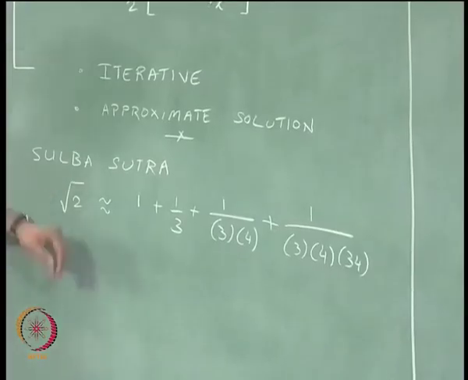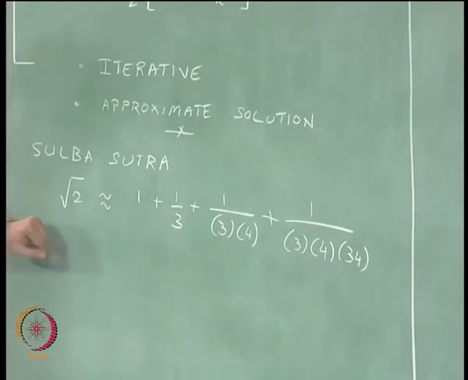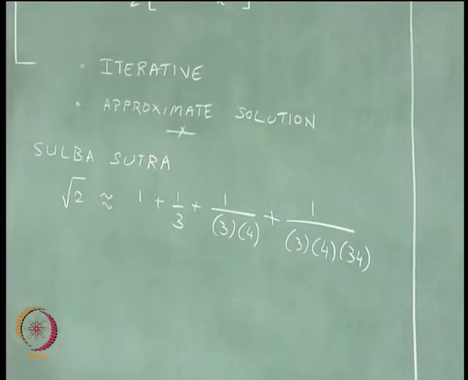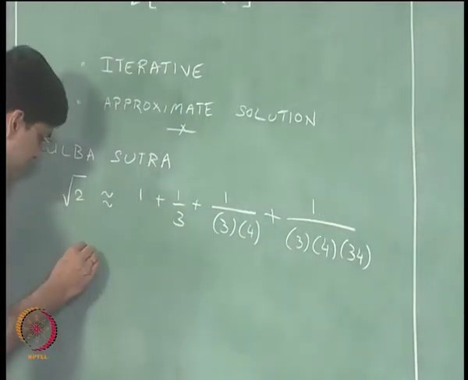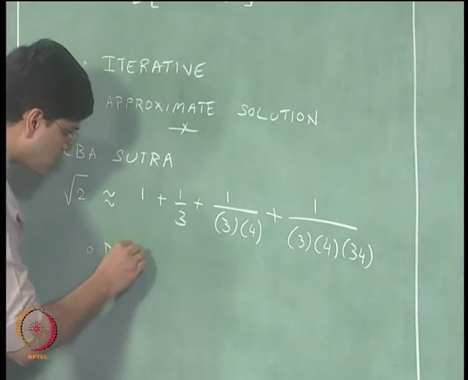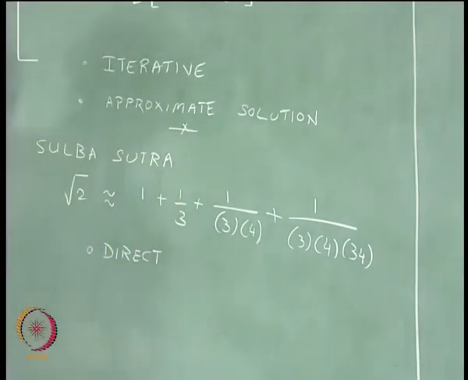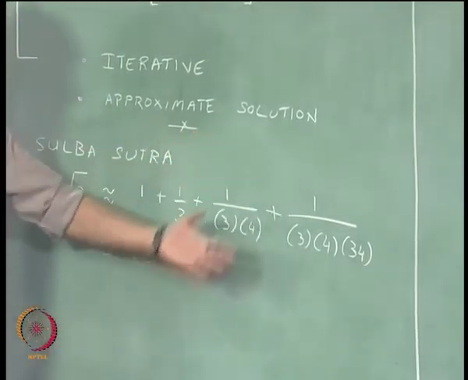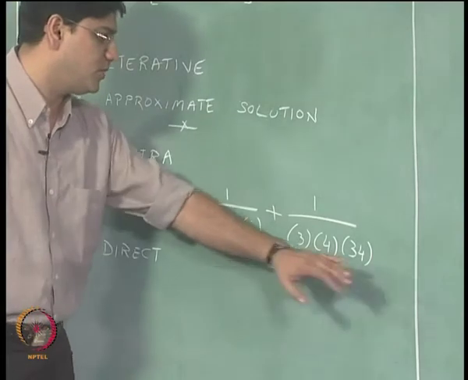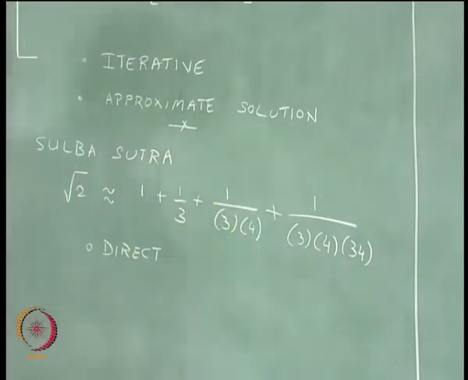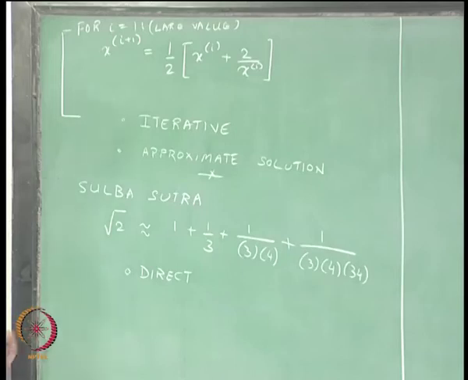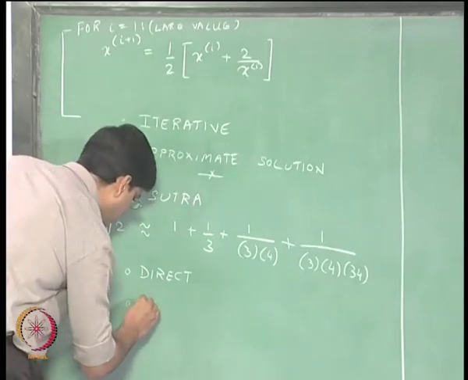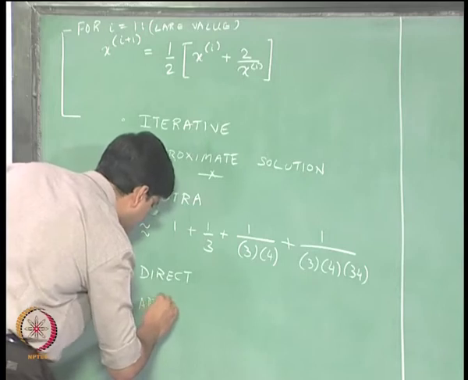It came approximately in 600 BC, and this is the approximate value of square root of 2 that the Sulba Sutra gives you. Now, this particular method is what is known as a direct method. Okay, why it is direct is because there is no iteration. You are not going over this particular equation again and again. You are taking one equation, plugging in those values, you will get the final solution, and that is why it is a direct method. But again the solution is not a true solution, it is only an approximate solution.